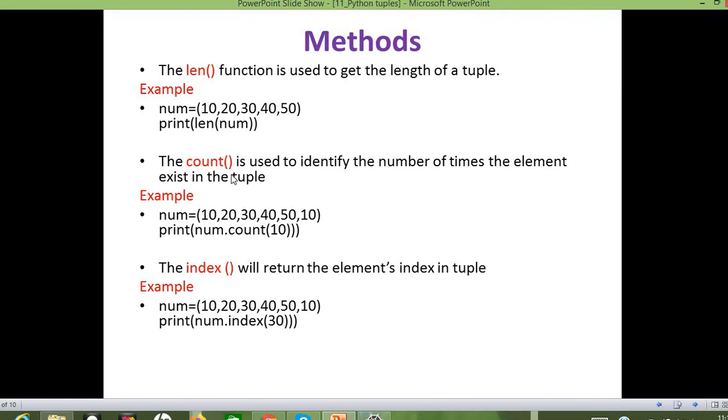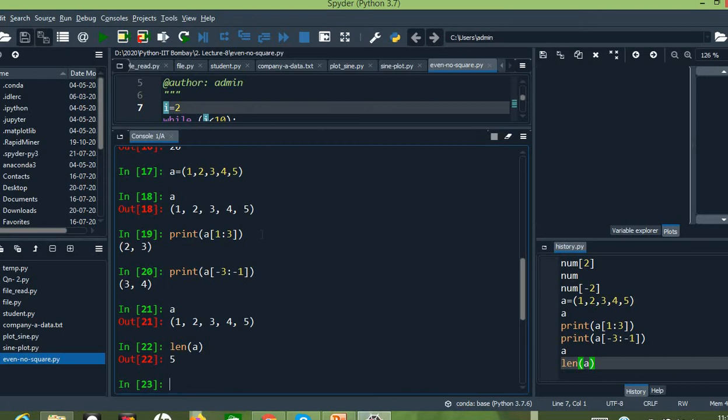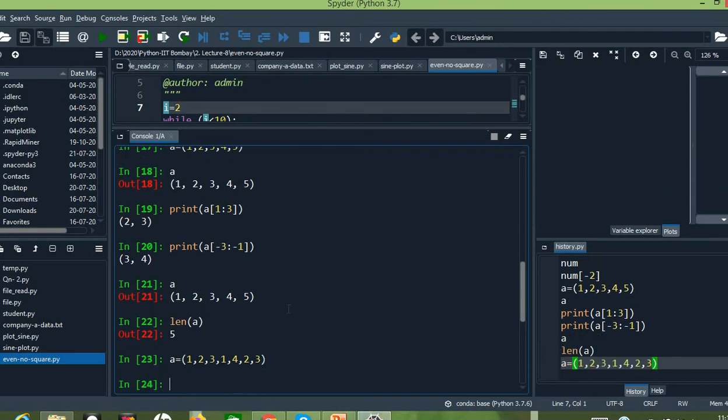The next method is the count method. This count method will be used to obtain how many times an element has occurred in a tuple. In this example, I have counted the element 10, which means the number of times the element 10 appeared in the tuple can be obtained with the help of the count method. Let us take a new example. A equals to 1, 2, 3, 1, 4, 2, 3. So this is my tuple.